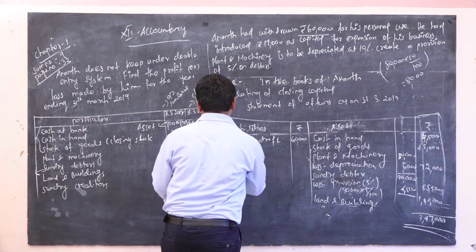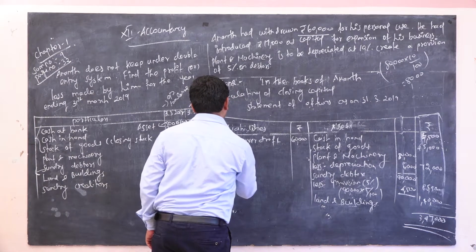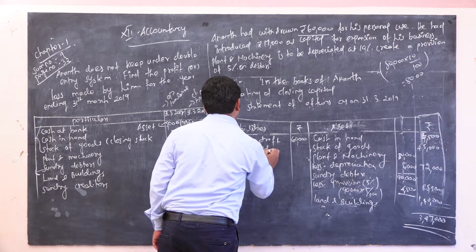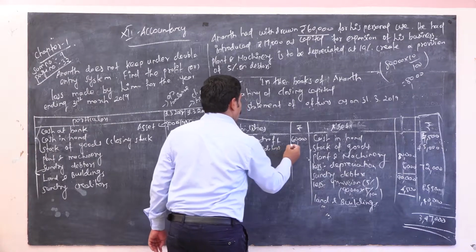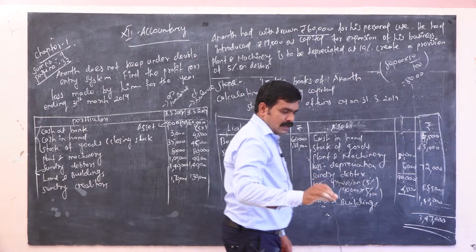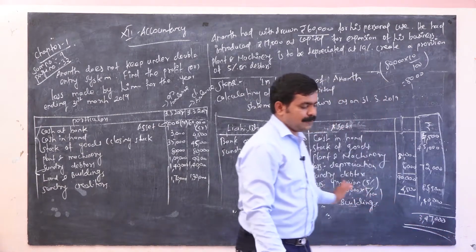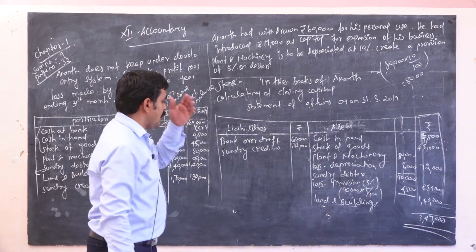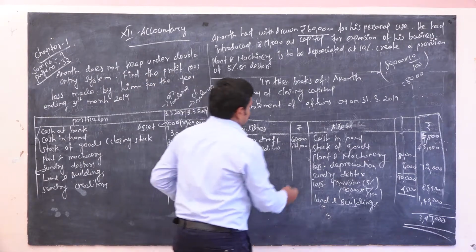Here sundry creditor you have to add 1,30,000. So now you have to separate from this value. So the answer is 3,40,000.